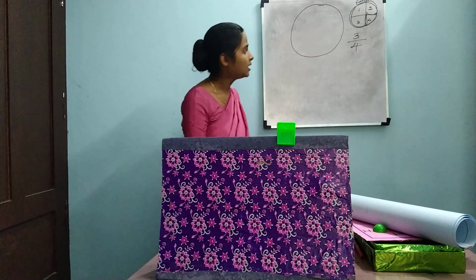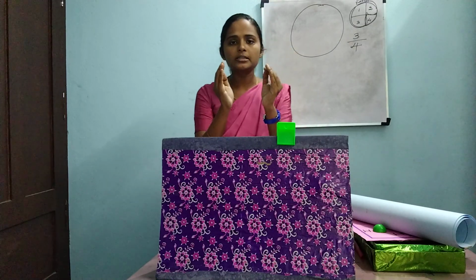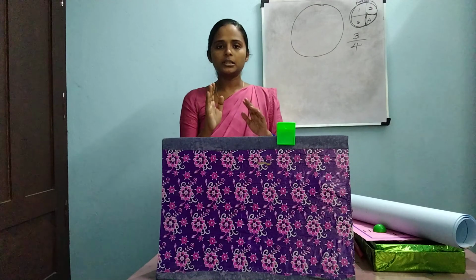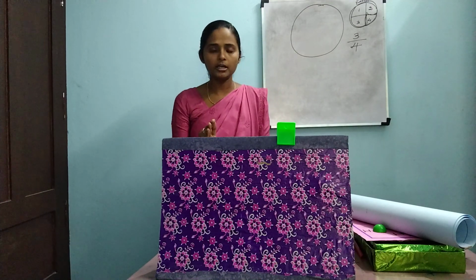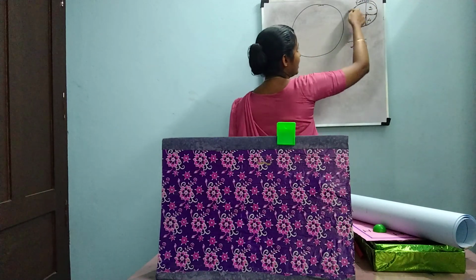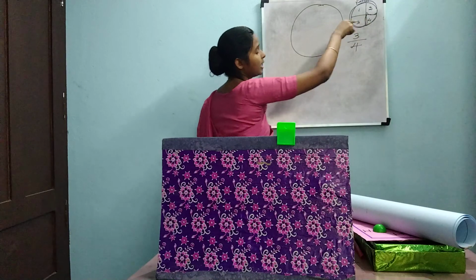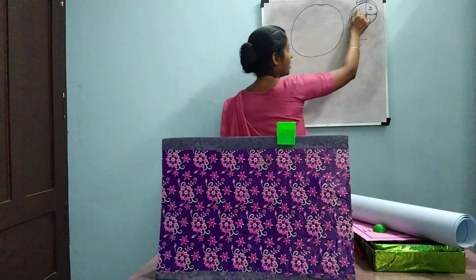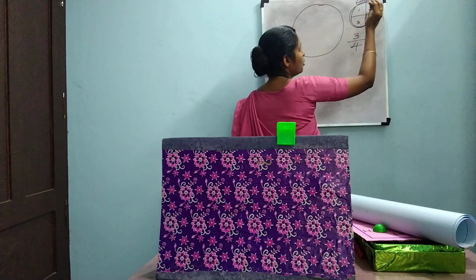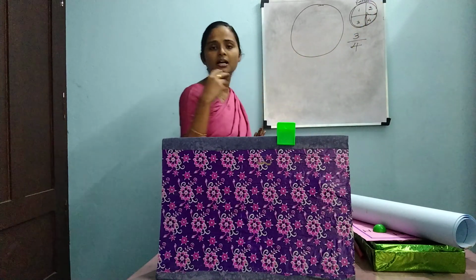So we understand that the maximum substance present on the Earth is water when compared to land. Only 1 part is land.